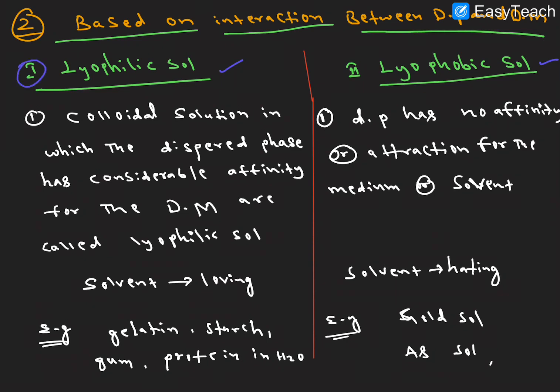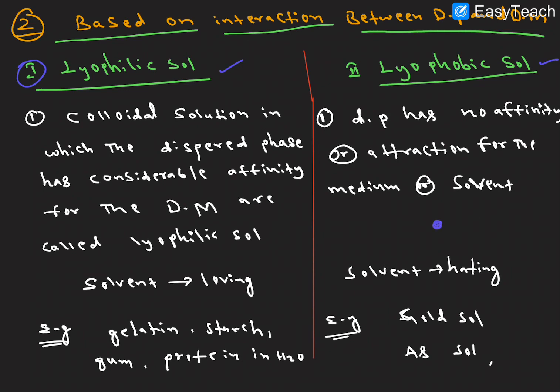What are lyophilic sols? The colloidal solutions in which the dispersion phase has considerable affinity for the dispersion medium are called lyophilic sols. The name itself says it: philic is nothing but loving. So when the dispersion phase loves the solvent, it is called lyophilic. Lyophobic is where the dispersion phase does not have affinity or attraction with the dispersion medium.